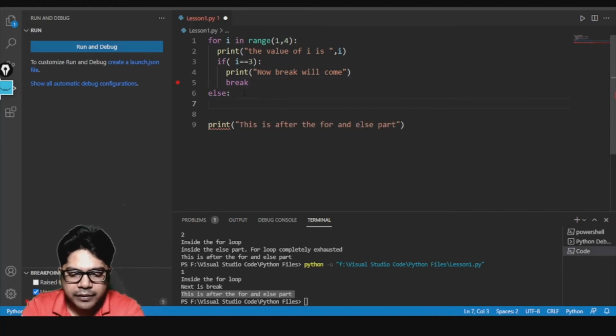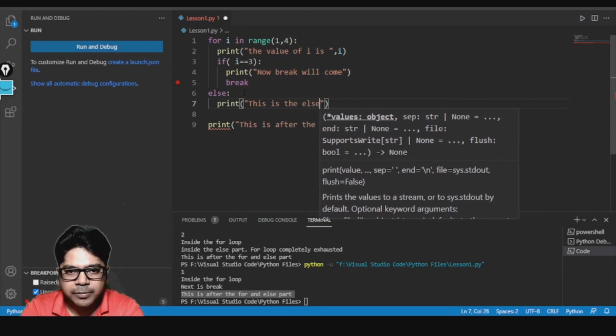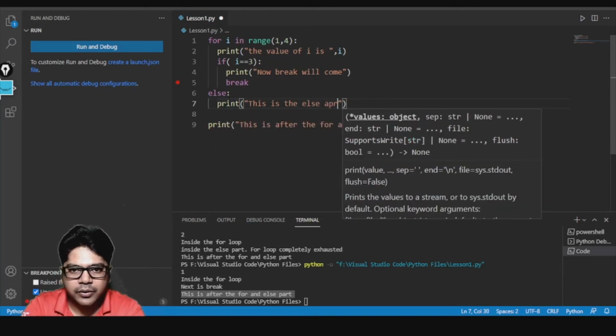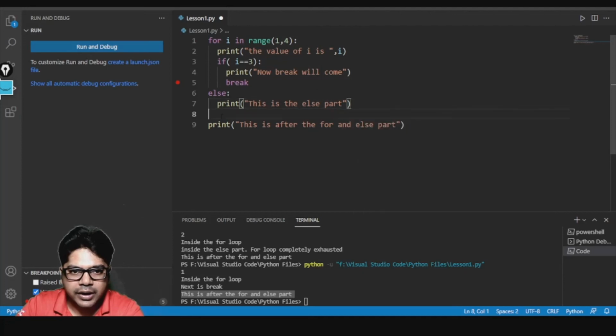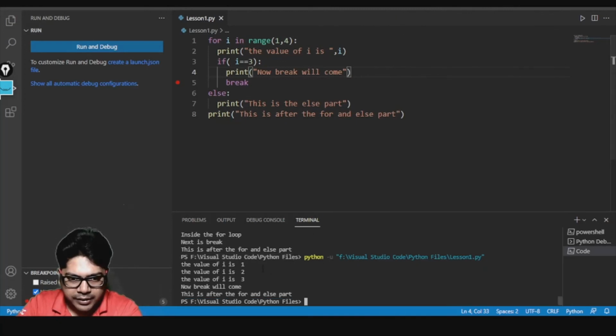In the else part I will write print, this is the else part. Okay, this is the else part I wrote. The spelling is wrong, so I'll correct that. And this is after the for and the else part. Now let me run this code and show it to you what happens.